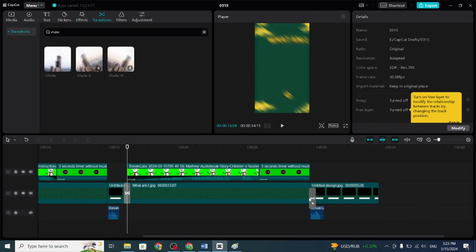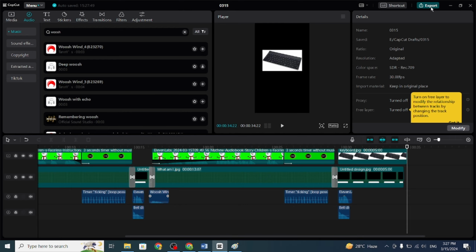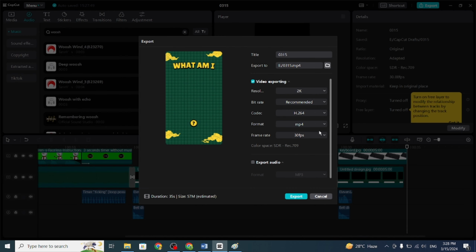Finally, whoosh sound effects will be added to transition points, and answers will fade out with stroke fill animations. Additional elements like music and captions can be included based on preference, ensuring video quality and frame consistency before extraction.